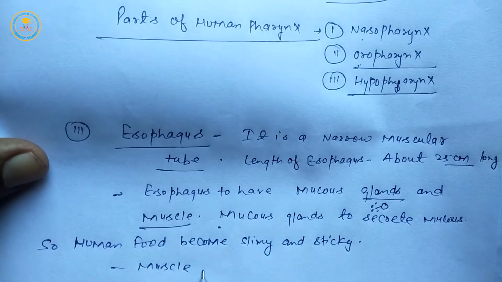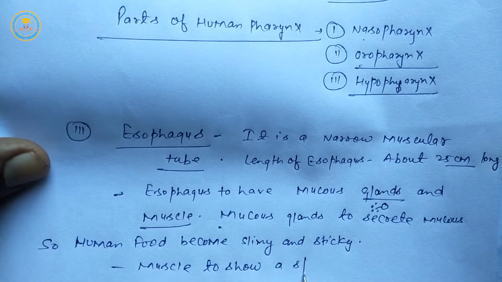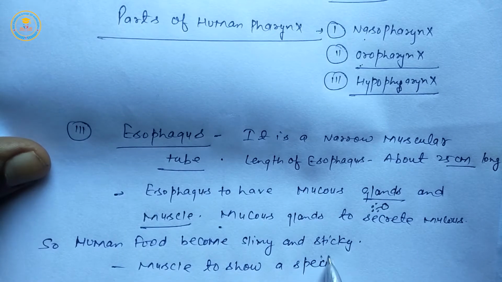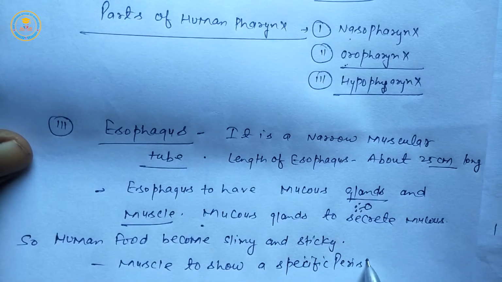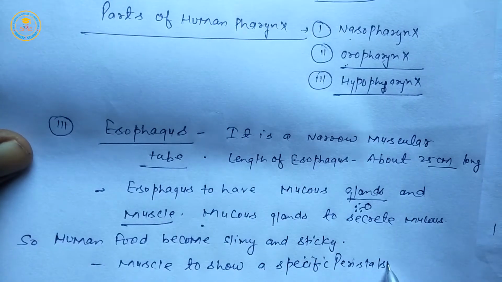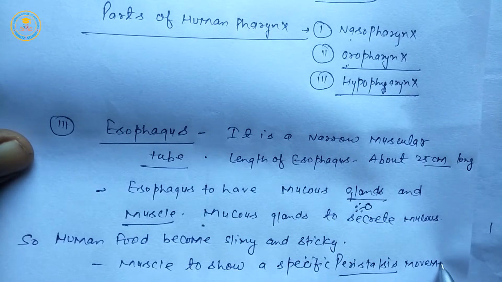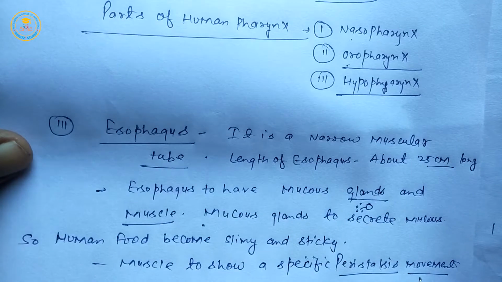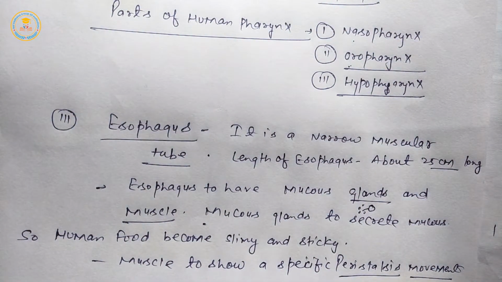Next is muscles. Muscles show a specific peristalsis movement. Students, this movement completes a specific sequence. It means sequence after sequence.